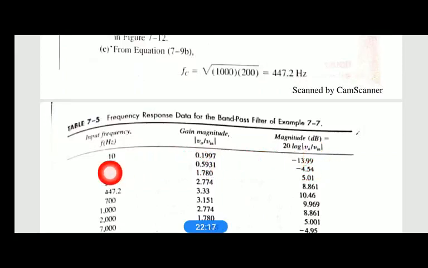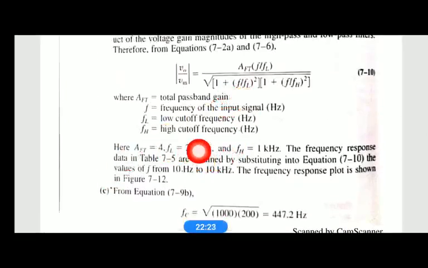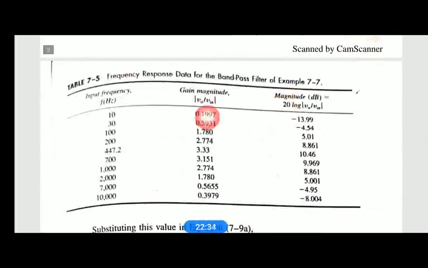Similarly, if you put f as 30, FL 200, FH 1 kilo, AFT 4, you calculate the gain in magnitude as 0.593. The gain in dB, you take 20 log of 0.5931, you will get minus 4.54. Like that you calculate all the values for different values of f, and you will get the gain in dB.